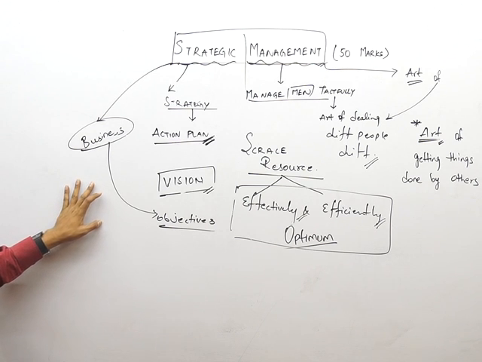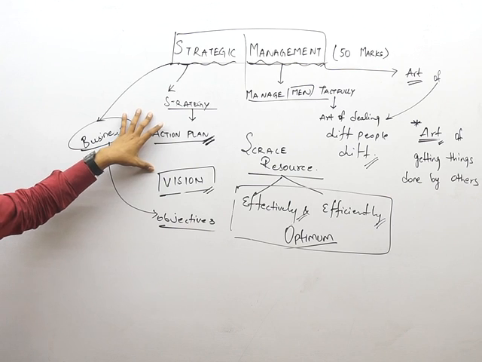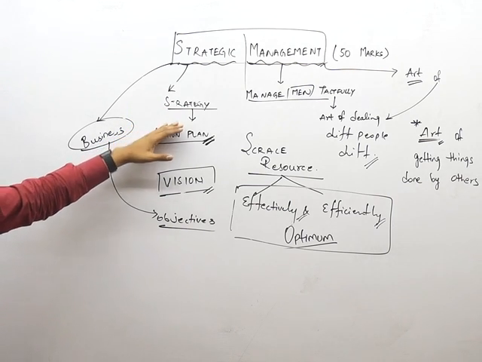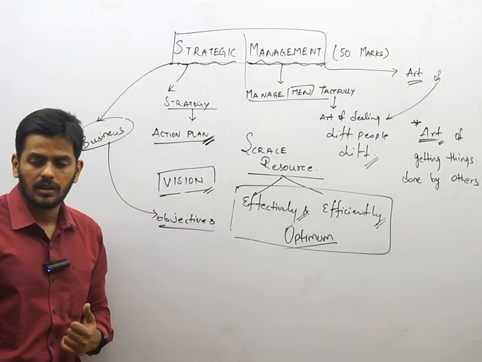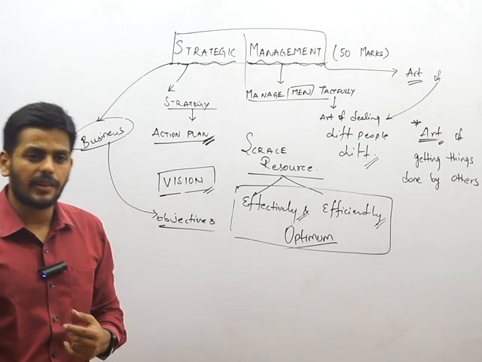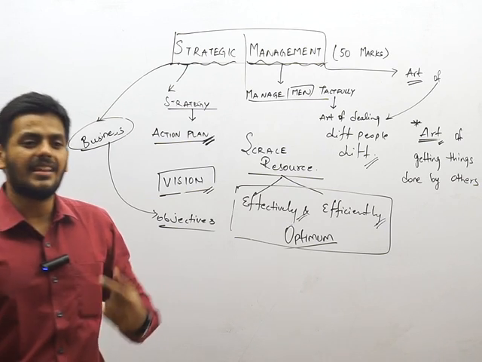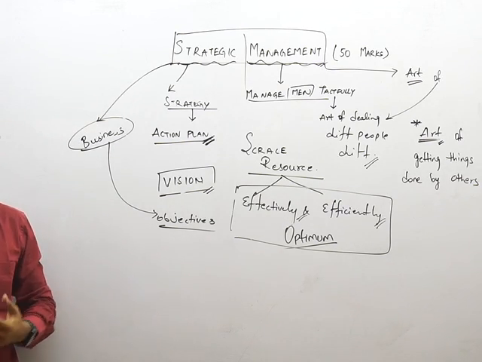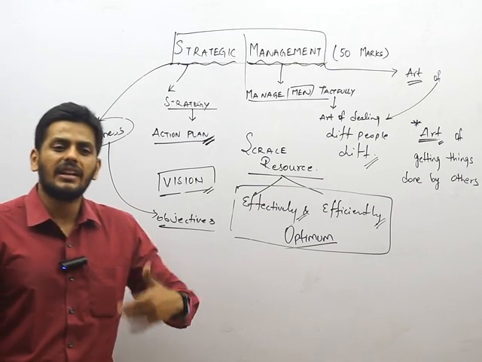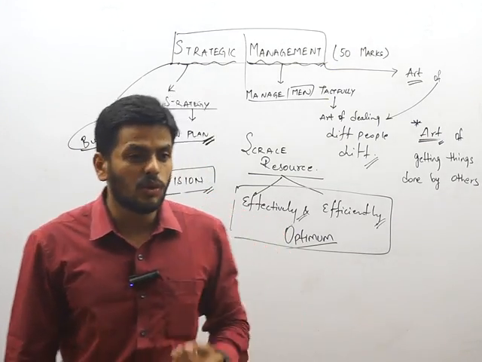So two important things that we learned here. Strategy is an action plan to achieve the various objectives. Guys, are you clear about this? What are the two definitions that we learned? Strategy and management. What is strategy? A plan of action designed to achieve particular objectives of a business. What is management? The art of getting things done through other people. You are not doing it, you are getting it done through other people.